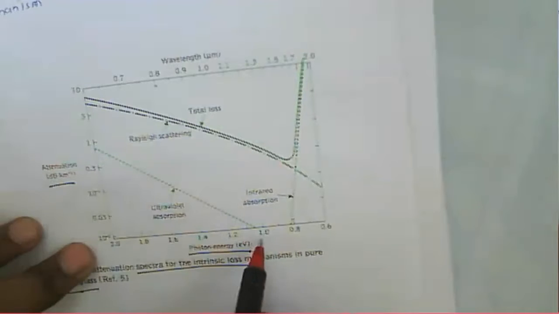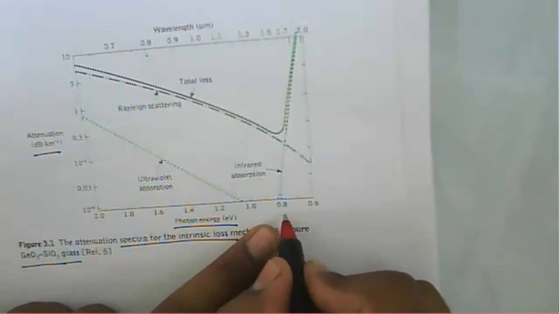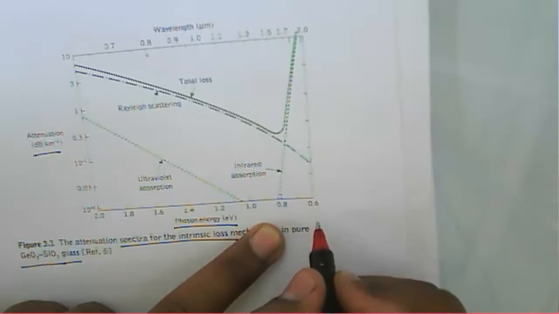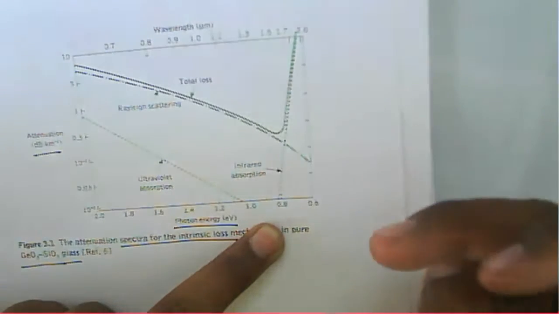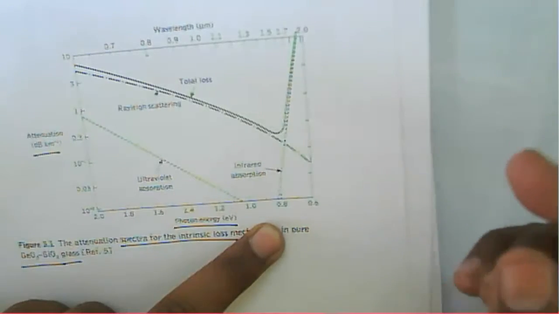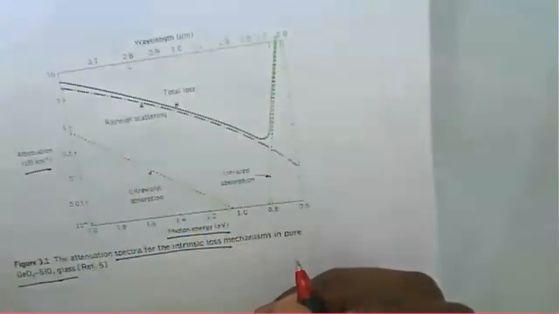But again, if you consider the photon energy, we can say that it is the total power generated by this particular source, and the signal has that much power propagating through the fiber.